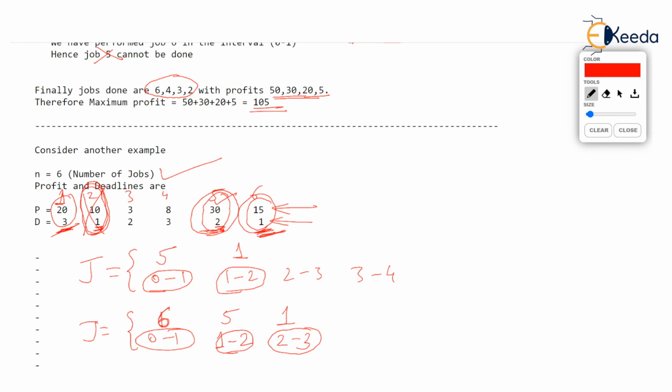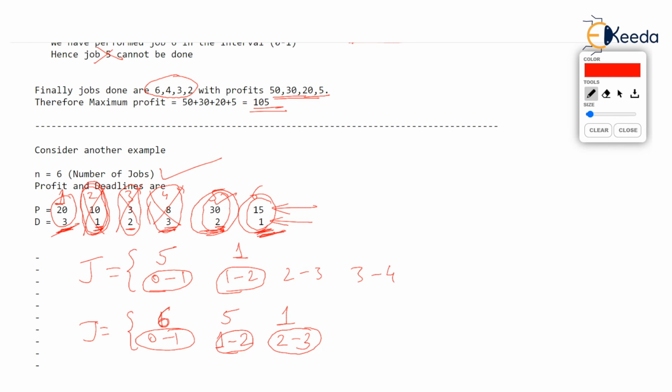Similarly, the next high profit is this fourth job, isn't it? Which is having profit of 8, but what's the deadline is 3 and 2 to 3 has been already consumed by the slot for job number 1, so can't be performed. And job 3, which is having very low profit and the deadline is 2, also cannot be performed because between 1 to 2 job number 5 is already done.